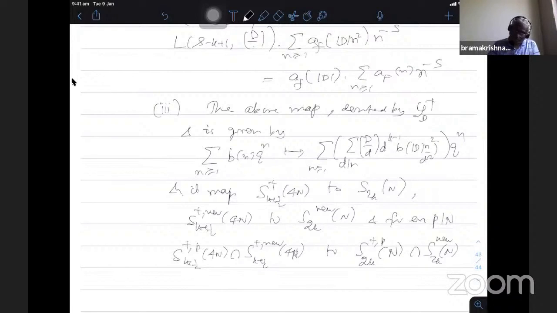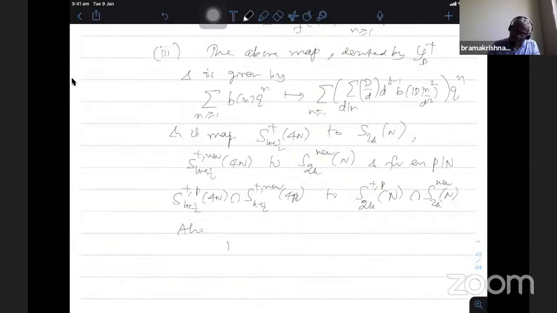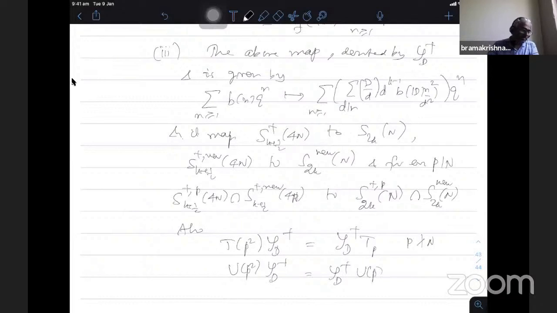There's a meaning. Also, this operator computes the action of the Hecke operator, so TP square. We take the function on the left, so left hand side is for half integral weight forms. Then I apply SD plus and then TP, P not dividing n. I have UP square SD plus is SD plus UP, where P divides n.